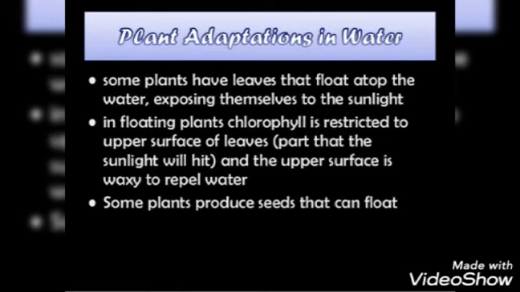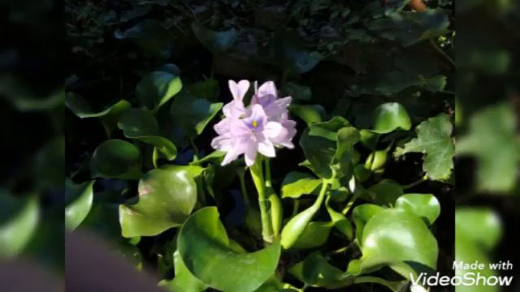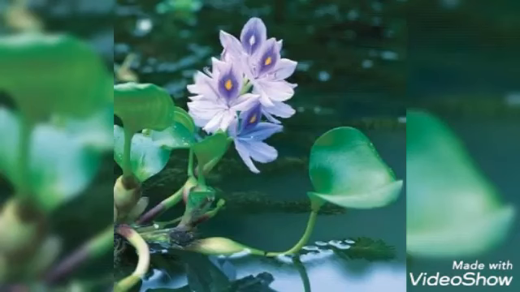And some plants produce seeds that can float. So these plants may be classified into two main types. Firstly, the free floating plants which float freely on the water, for example water hyacinth, lotus, water lily. And in these plants, there are certain special features which help them to grow and survive in these aquatic bodies.